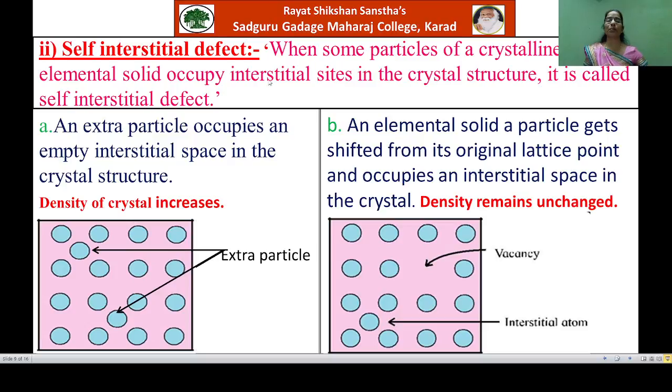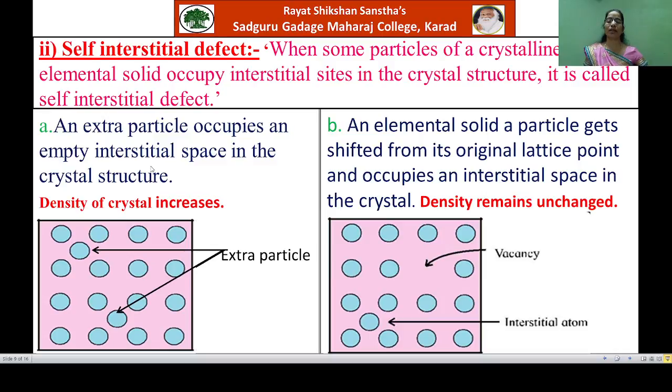So when some particles of a crystalline solid, generally elemental solid, occupy the interstitial sites in the crystal structure, then it is called self-interstitial defect.